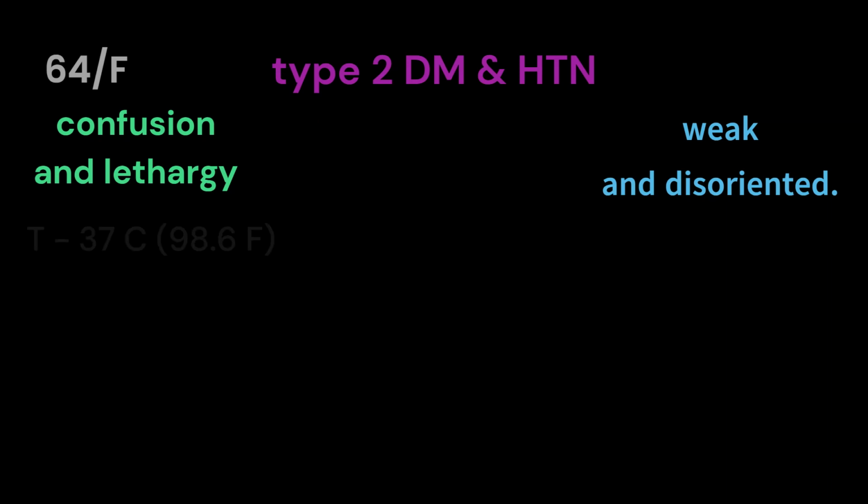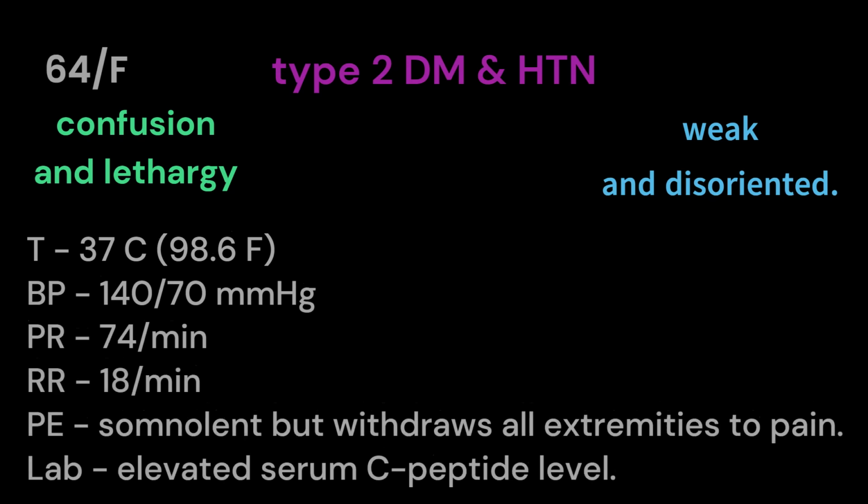Temperature is 37 degrees Celsius, blood pressure is 140 by 70 mm mercury, pulse is 74 beats per minute, and respirations are 18 breaths per minute. On physical examination, the patient is somnolent but withdraws all extremities to pain. Laboratory testing shows an elevated serum C-peptide level.